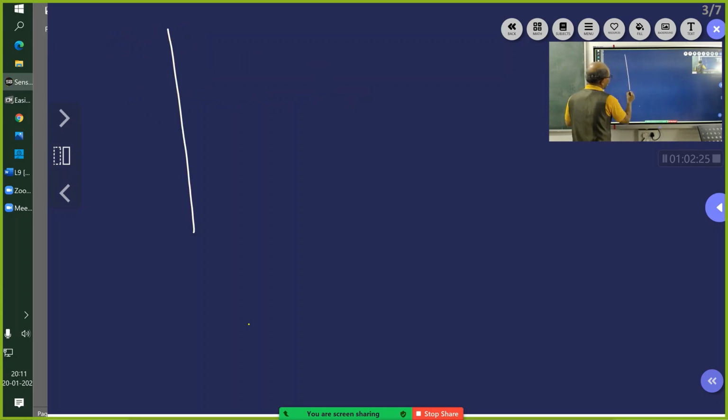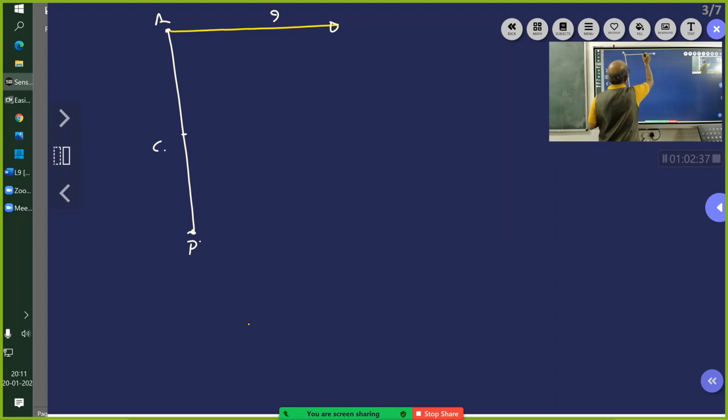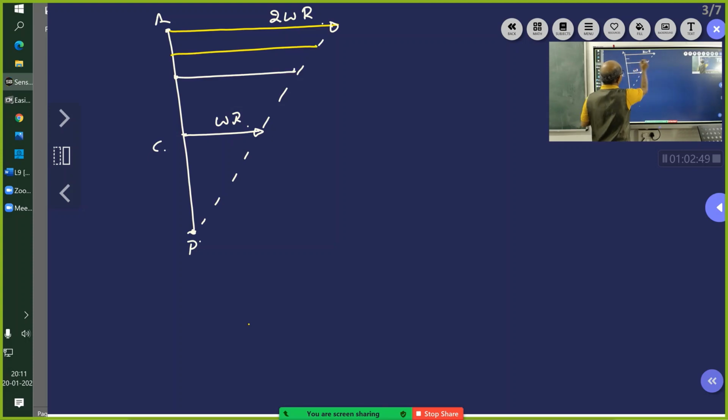So now if you draw this line, this is P, this is the point A, and this is C. With respect to this point, this is 2 omega r and this is 0. So this vector is omega. So you can now say what the velocities of these are. It will keep decreasing as you go.